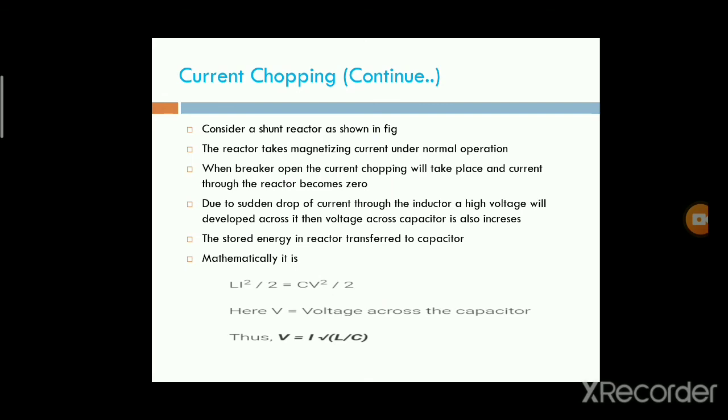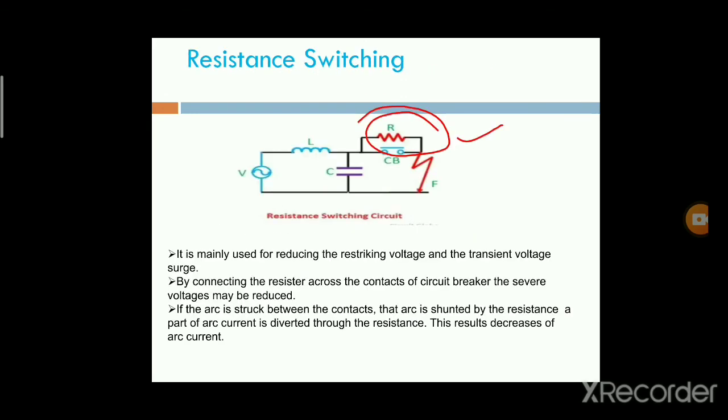While obtaining current chopping in the transmission line, a high voltage will appear across the contacts of the circuit breaker. That high voltage is diverted by using resistance switching. The resistance is connected across the contacts of the circuit breaker.